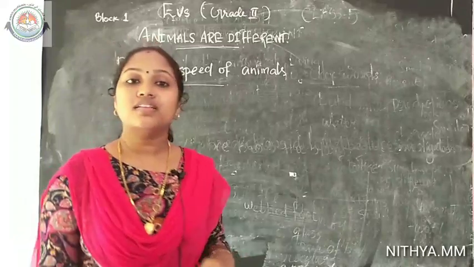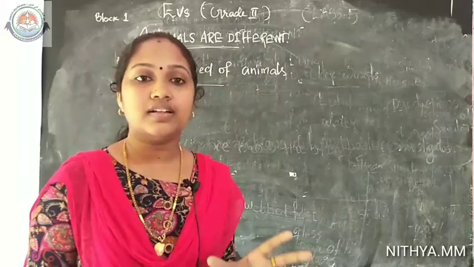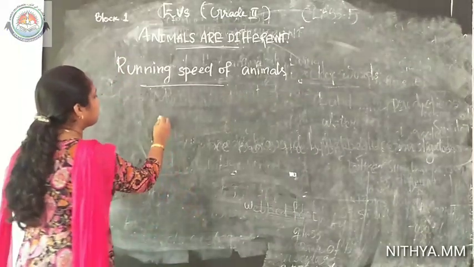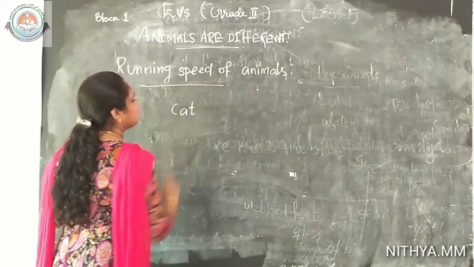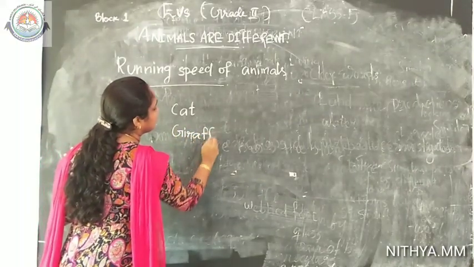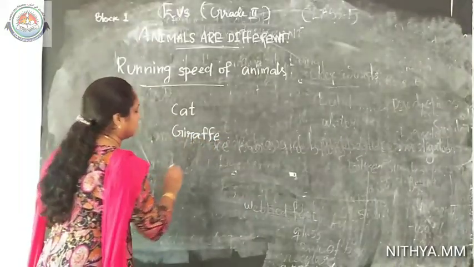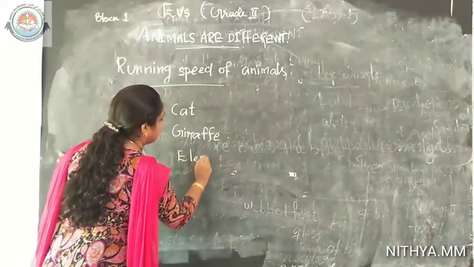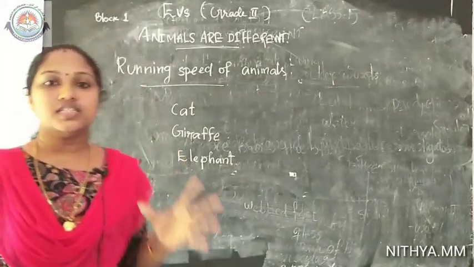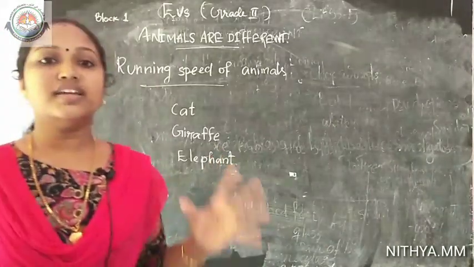Today we will compare the running speed of the animals. Okay, so for that I will write the names of some animals on the board. Okay, first cat, next which animal is this? Very good, giraffe. Then next elephant. Students, just imagine that these animals are conducting a running race.